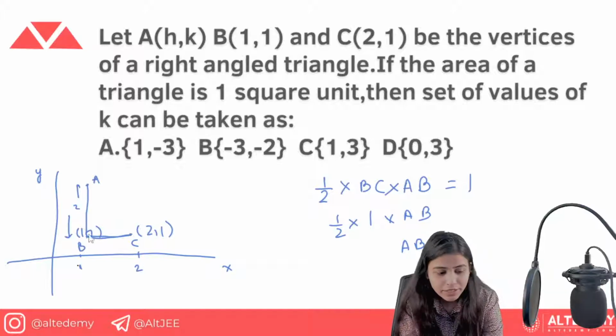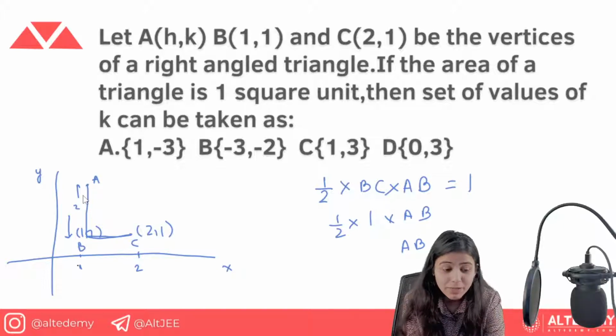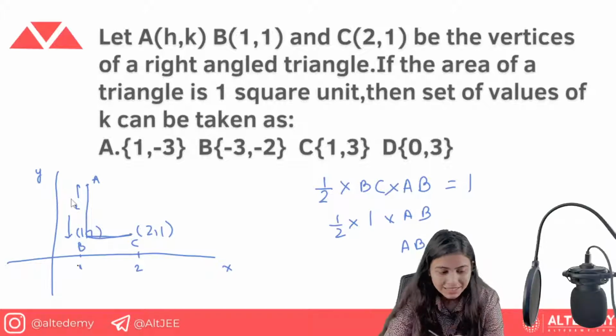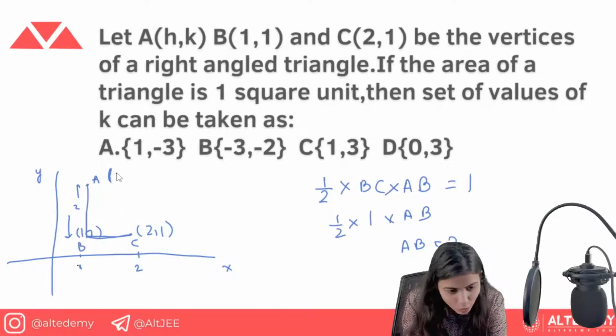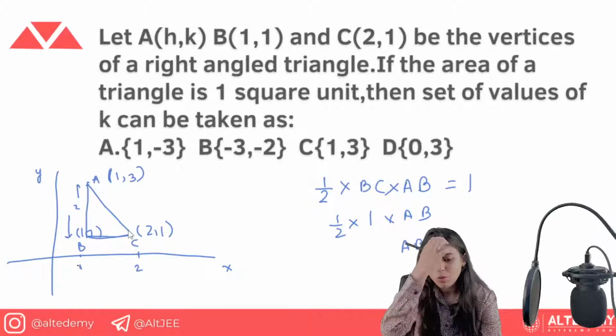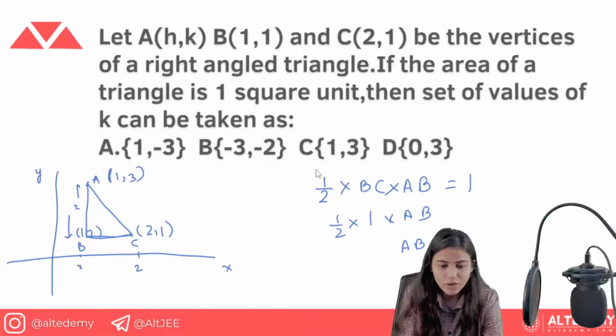Now what will the point be? See, 1 is obviously in this point. So 1 will get added and the point will become 3 here. For the y-axis, you know that the distance is given 2 and the distance below it is given 1. So it becomes 3, and this x coordinate is obviously 1. So we got (1, 3) here. Okay, now you know that this becomes the right angle triangle, and the answer is (1, 3) here.